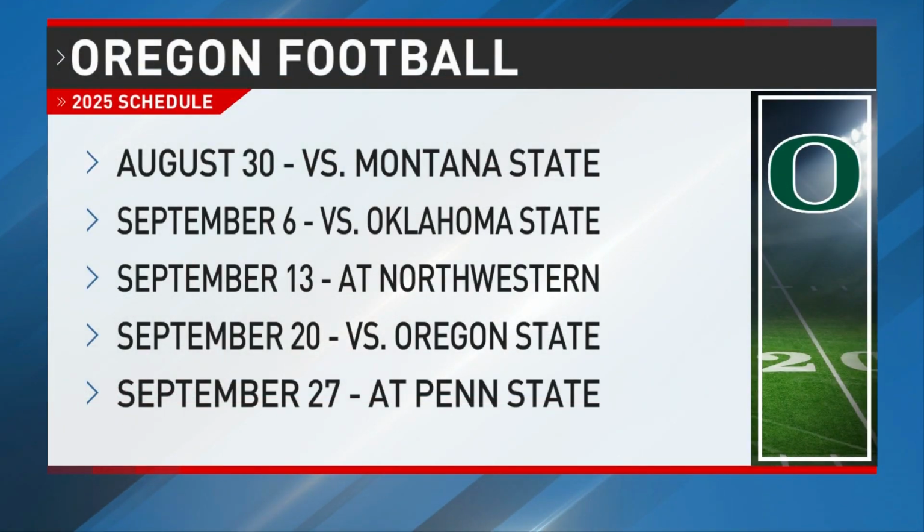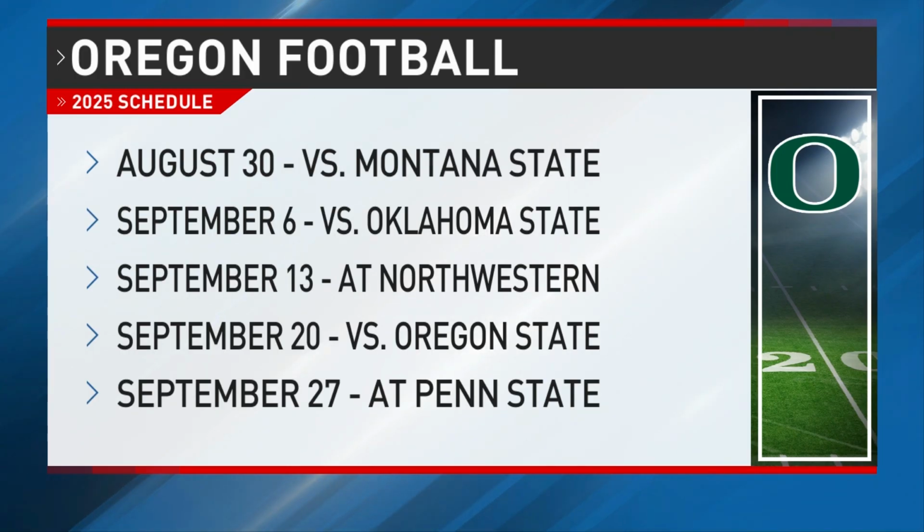It all starts August 30th with the season opener against Montana State. First matchup since 1947. September opens with a home matchup against Oklahoma State on September 6th. The Cowboys went winless in Big 12 play this season. Big Ten play starts in Week 3 when the Ducks travel to Evanston, Illinois to face Northwestern. The Wildcats were 2-7 in conference play this season.